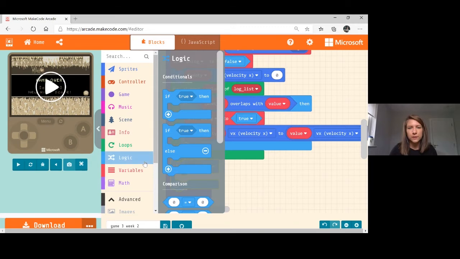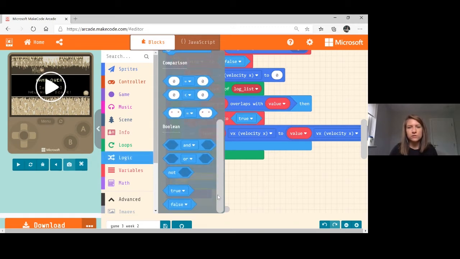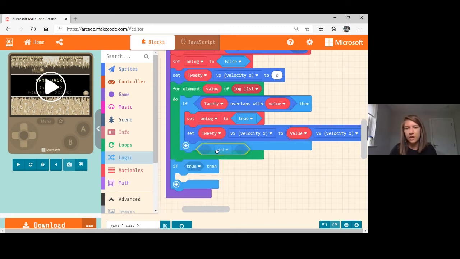So I'm going to hop into logic, and down the bottom, there's an empty slot, the word and, and an empty slot. So I'm going to grab that one and bring that in. Now, this is really useful. We want to basically say, if Tweety is on a blue tile, which is obviously representative of the water, but not just if Tweety's on the blue tile, because basically the logs are on a blue tile too. So if Tweety was on the log, technically Tweety's on a blue tile. So we need to use and to say, if Tweety is on a blue tile and not on a log.